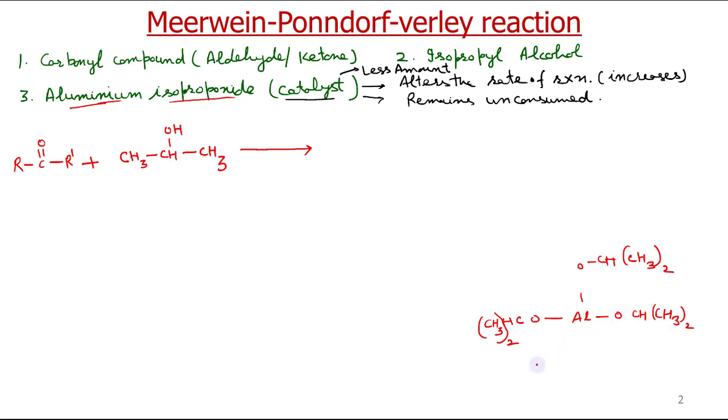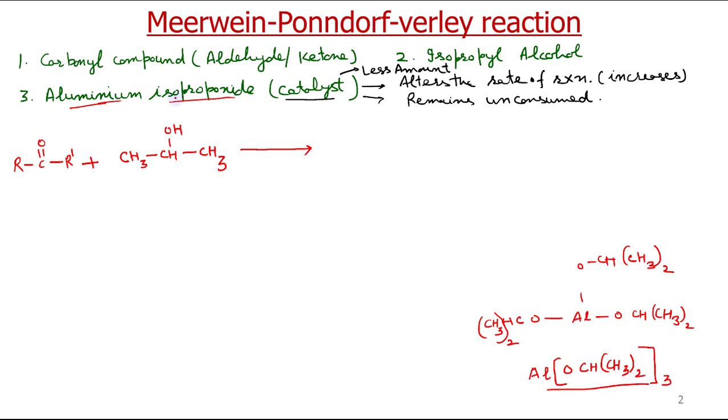We can write it shortly as Al in brackets O CH(CH3)2 whole thrice, because this group appears three times. This is how we write aluminium isopropoxide.